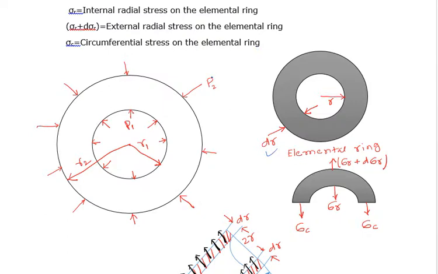So these are the parameters of the cylinder and elemental ring.